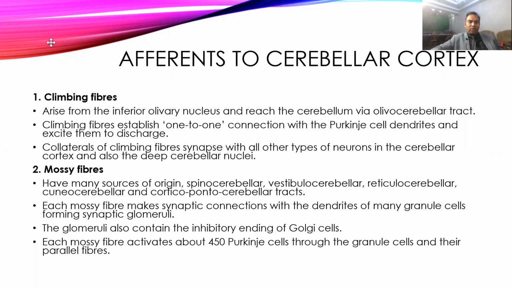The cuneocerebellar and corticopontocerebellar tracts will come, and these multifibrous synapses form the glomerular type of synaptic network around the granule cells. And these together will send inhibitory input to the Golgi cells, and these mossy fibers can activate almost 450 Purkinje cells with the help of the granule cells and parallel fibers.